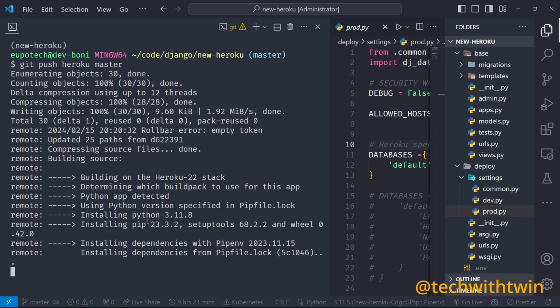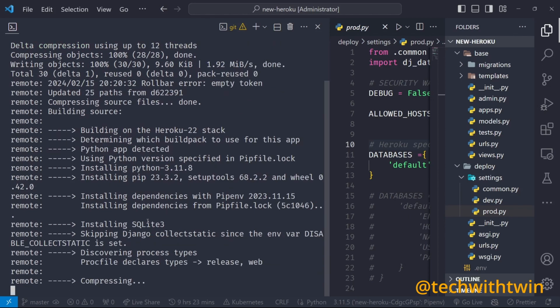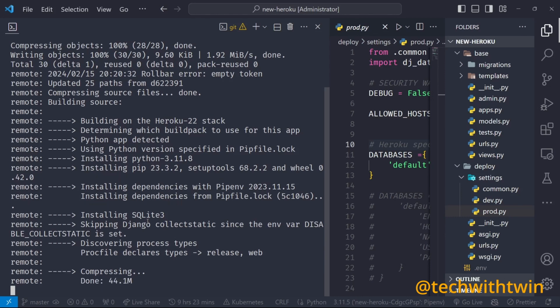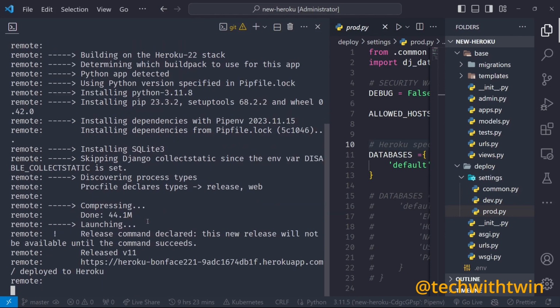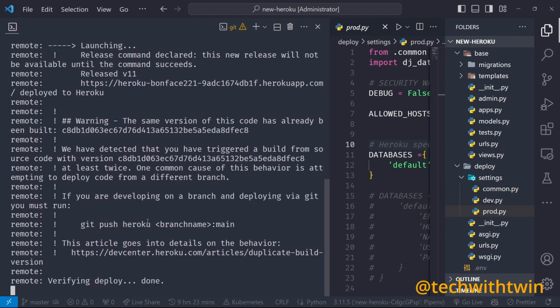So let's wait. So I think the collect static hack worked. So let's see whether we can get some migrations.